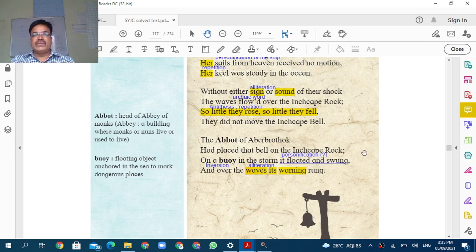It floated and swung over the waves with warning. And now see the Abbot of Aberbrothok. This is the man who is the man of kindness, that is, who symbolizes kindness, who symbolizes discipline, who symbolizes the person who has good conduct.